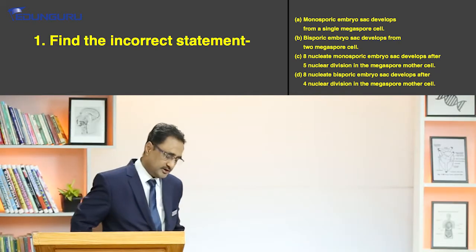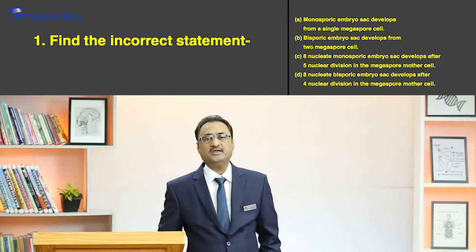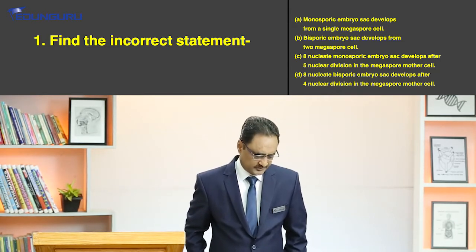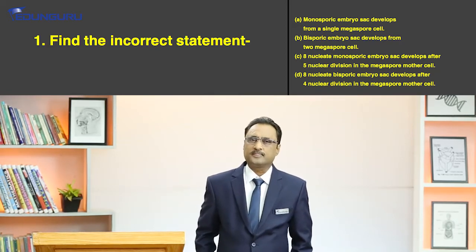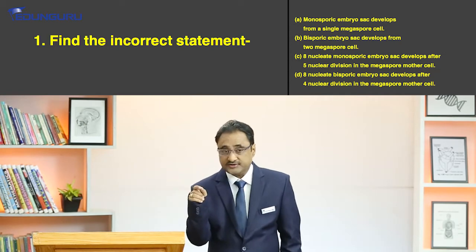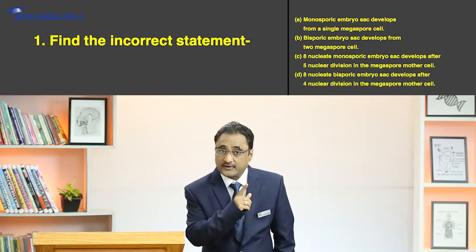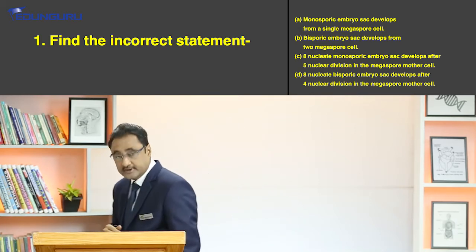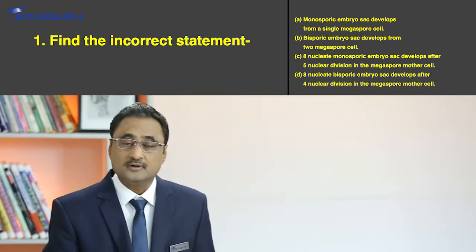But suppose 2 megaspore nuclei are participating in the process, what will we say? It is bisporic. And if there are 4, then we have to say tetrasporic. But mind it, the catch in this question is that it is talking about cells. As a matter of fact, it is not the cell, rather it is the nuclei that participate, right?